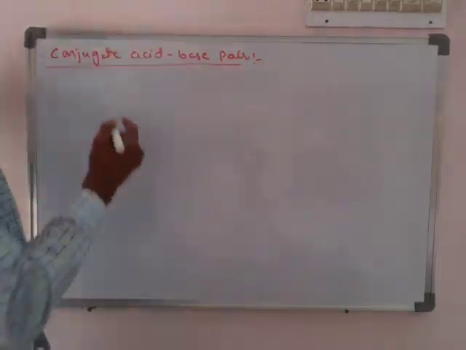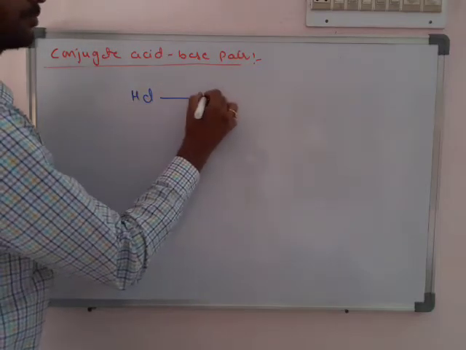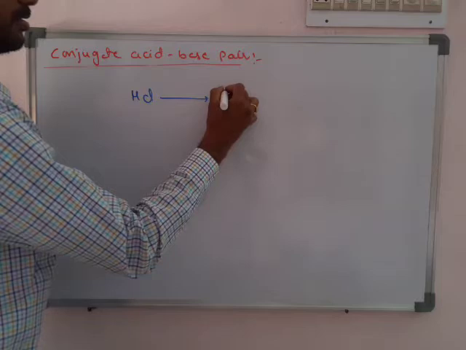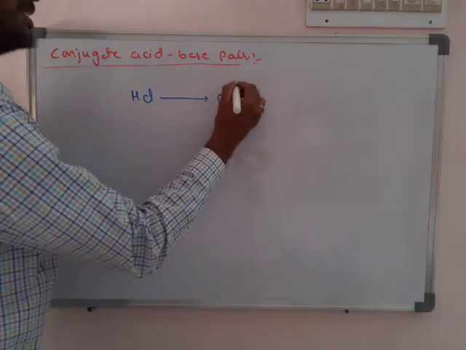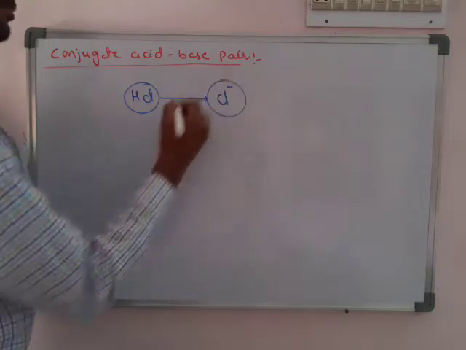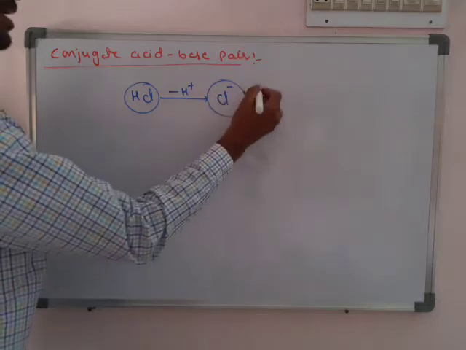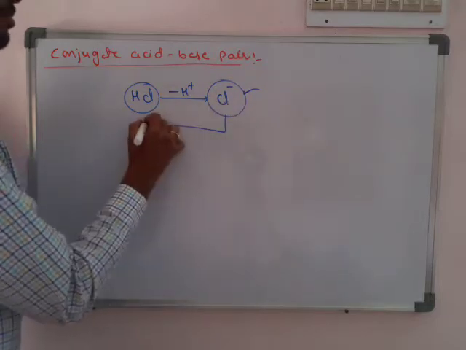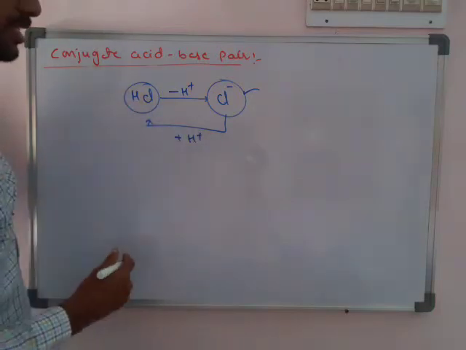Okay, so already we know some examples, already we did HCl and Cl minus. Then what is the difference between HCl and Cl minus? If HCl loses one H plus, Cl minus forms, and if Cl minus gains one H plus, formation of HCl takes place.